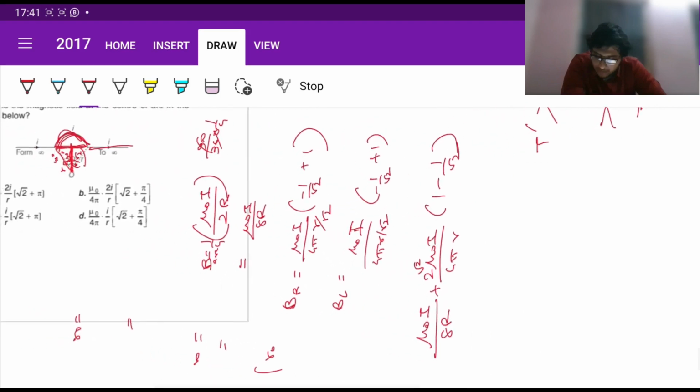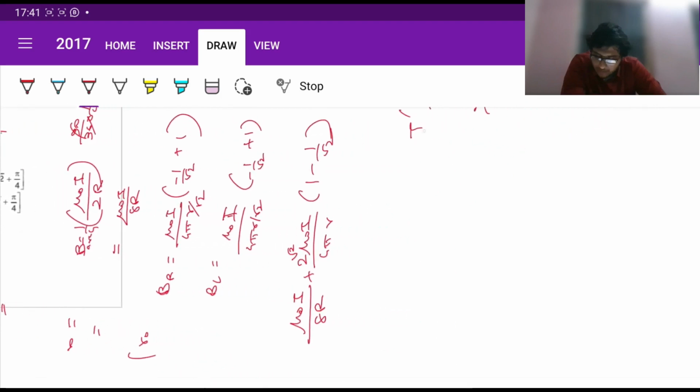and they want it in terms of mu naught I by 4 pi, right? So let's do that then. Mu naught I by r times 1 by 8 plus root 2 by 2 pi minus root 2 by twice pi times 1 by root 2, so it's just going to be 1 of it.